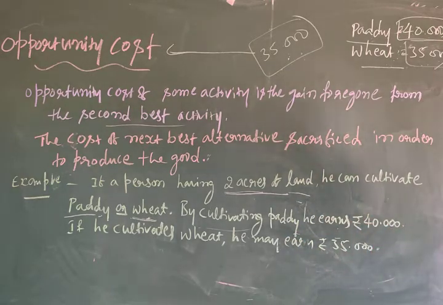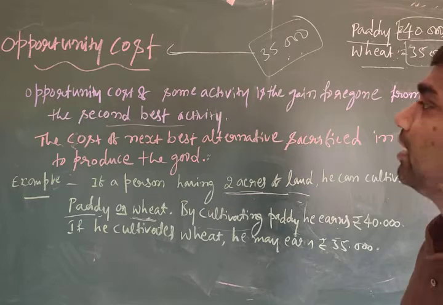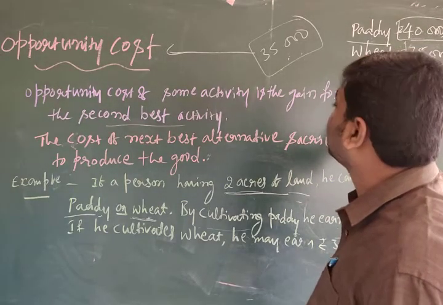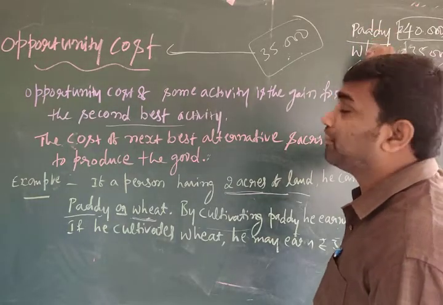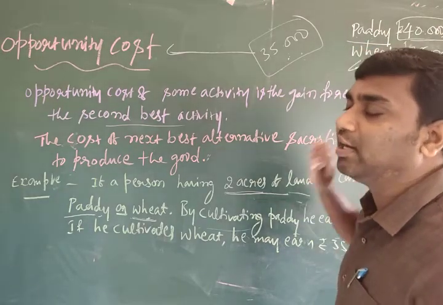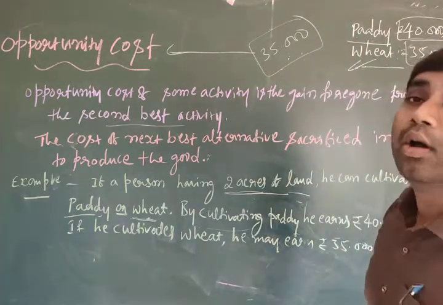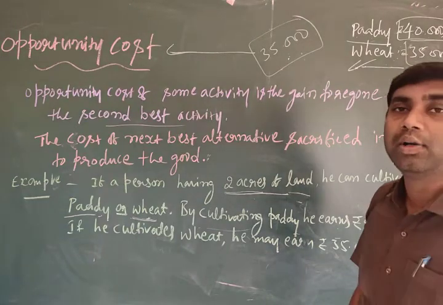This is also a cost like shutdown point, normal profit, super normal profit, and also break even point. Opportunity cost is also called alternative cost. It is also called cost of transfer earning. Transfer means we are transferring this in the place of wheat. That's why it is transfer earning. It is also called alternative cost.